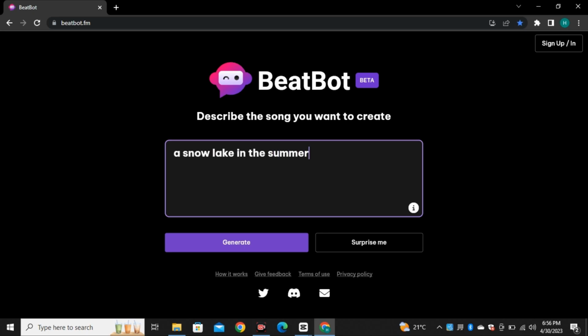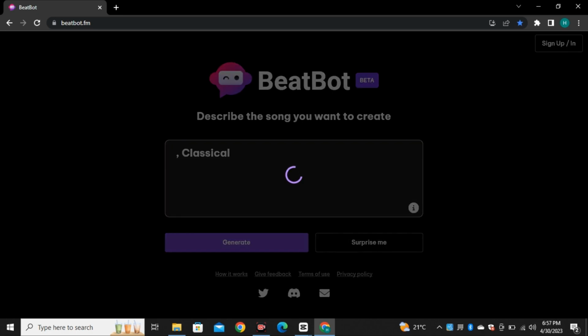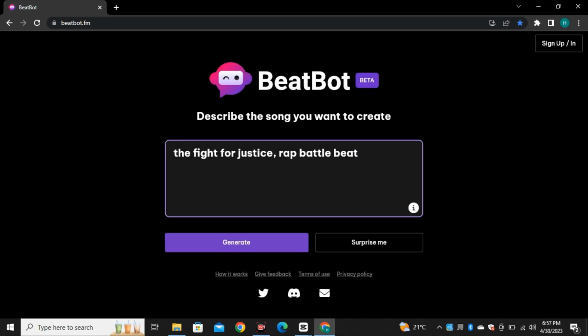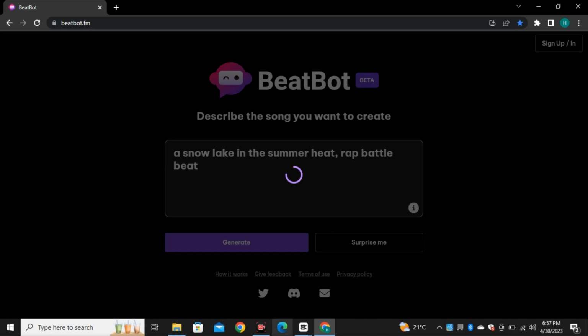To make good quality music, you have to describe the genre or the type of the music. But if you're a person like me who doesn't know much about the beats and music, you can simply click the Surprise Me button. And it will suggest some moods and music genres. After that, you can keep the type of the music and delete the rest of the words and replace it with your own words. You can try it out multiple times to get the best music type that suits your taste.